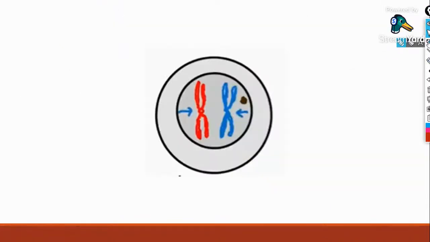I am going to explain this stage with the help of this diagram. This is prophase 1 of meiosis 1. Which stage? Leptotene.